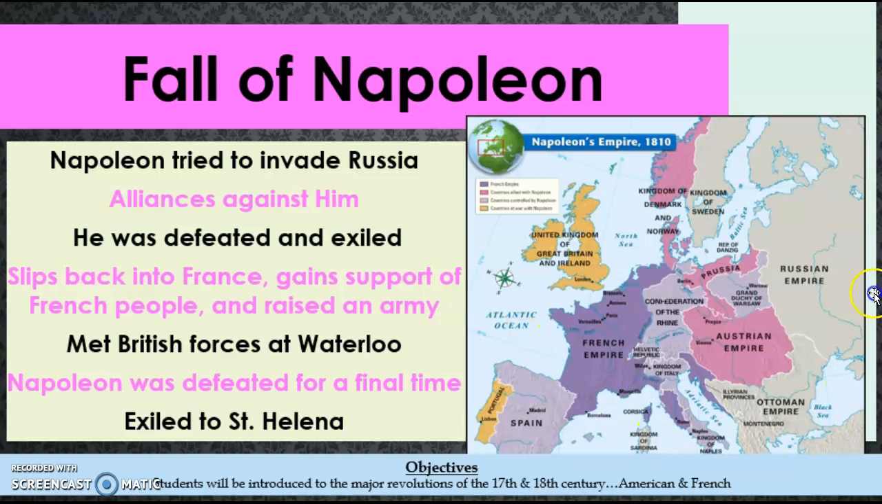So during this time, several European countries around him formed an alliance to attack him, and he was defeated and exiled to Elba, which was a tiny island off the coast of Italy. He stayed there for a while before slipping back into France and gaining support of the French people and raising a second army. He would then fight against the British forces at Waterloo, ultimately be defeated a second time, and be exiled to St. Helena.